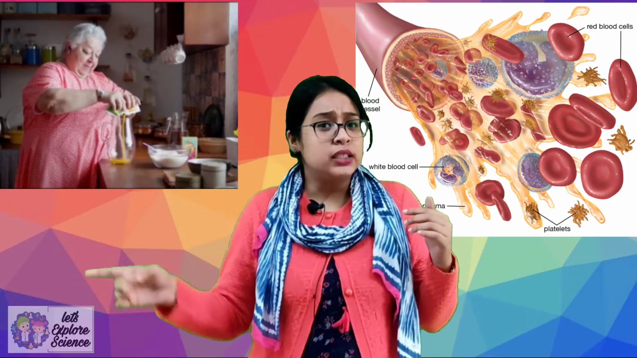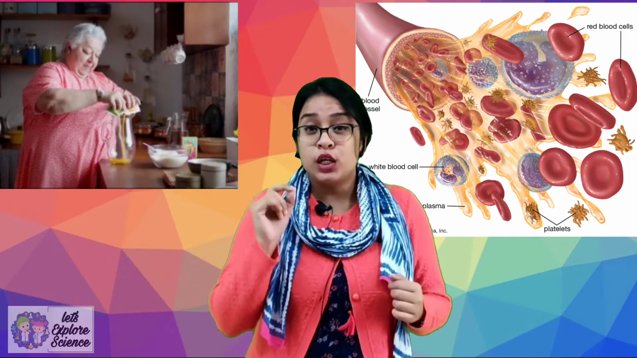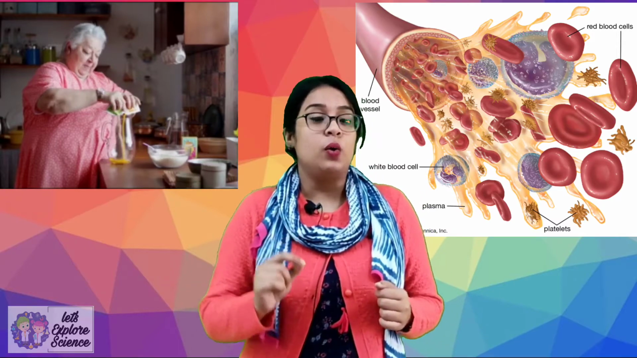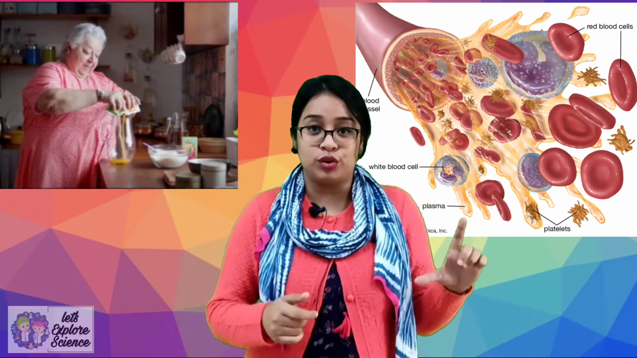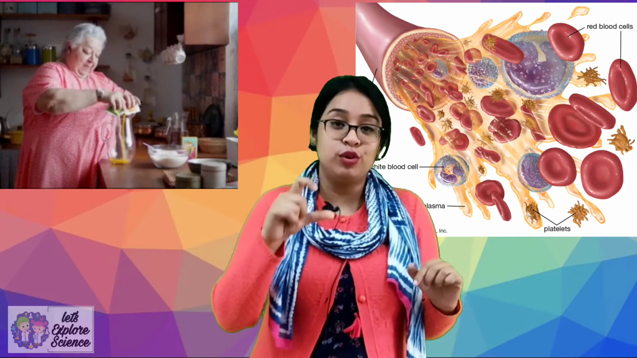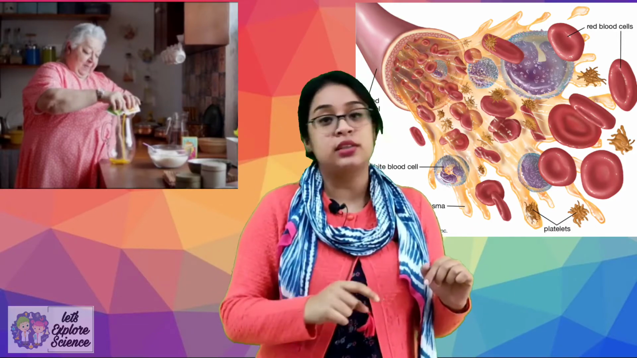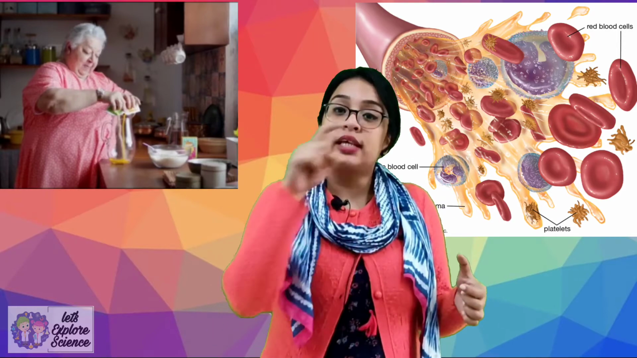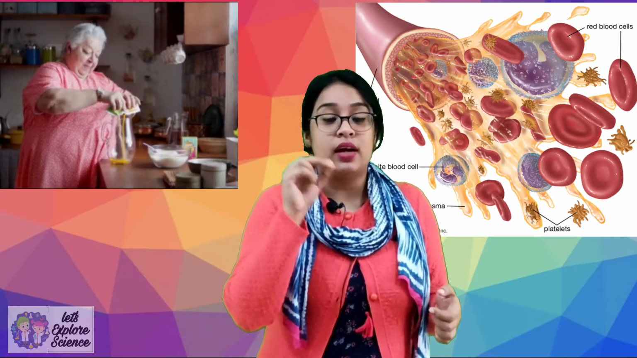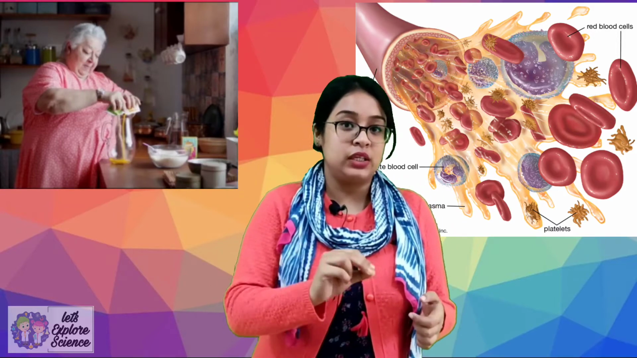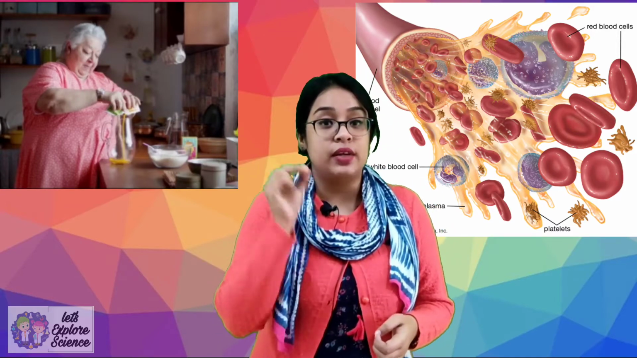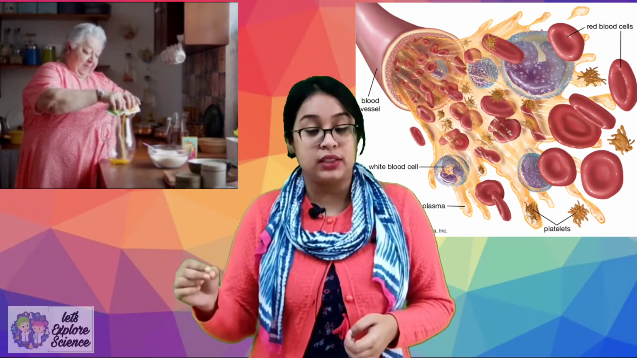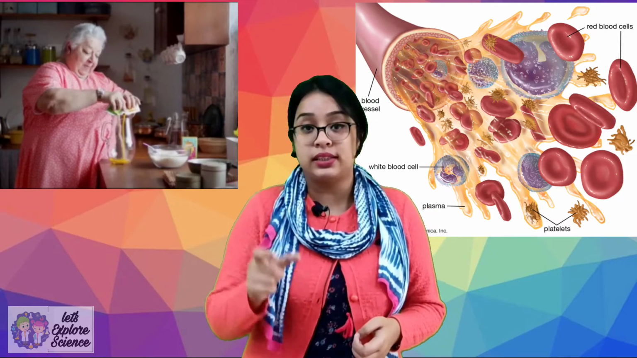Now I have told you the plasma is pale yellow in color, but the color of blood is red. Now think, in the glass of water, we will add a heaped spoonful of rasna powder and that rasna powder will make the whole colorless liquid orange. In the same way, there are some components, specifically RBC, that is red blood cells, that make the color of the blood red.